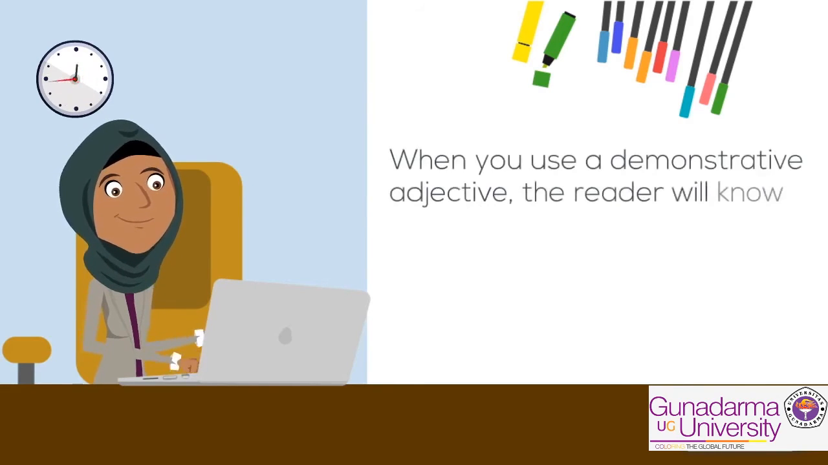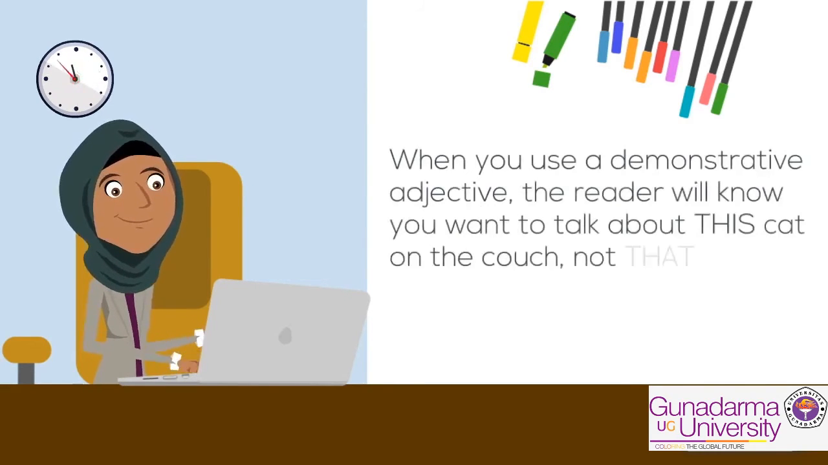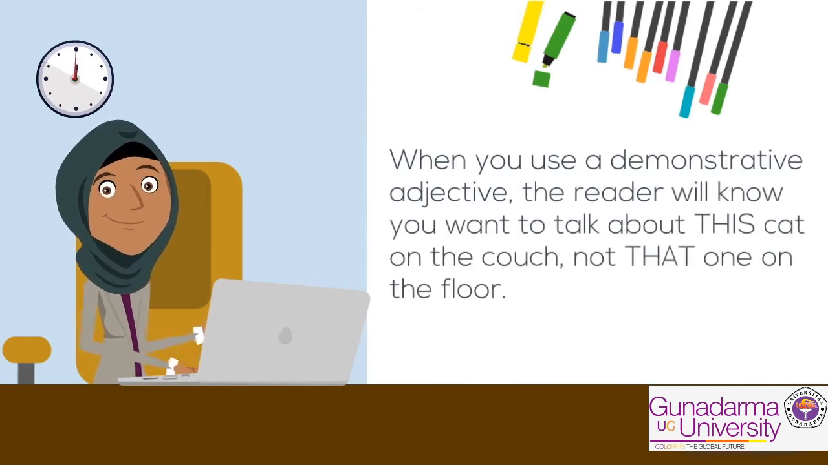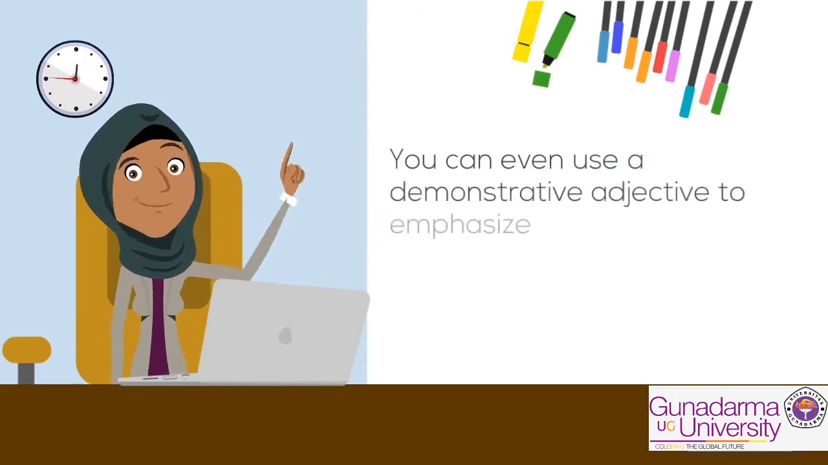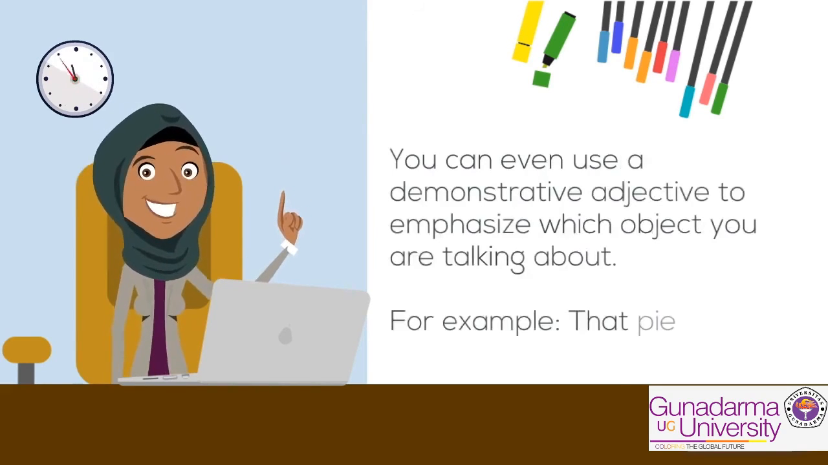When you use a demonstrative adjective, the reader will know you want to talk about this cat on the couch, not that one on the floor. You can even use a demonstrative adjective to emphasize which object you are talking about. For example, that pie was delicious.